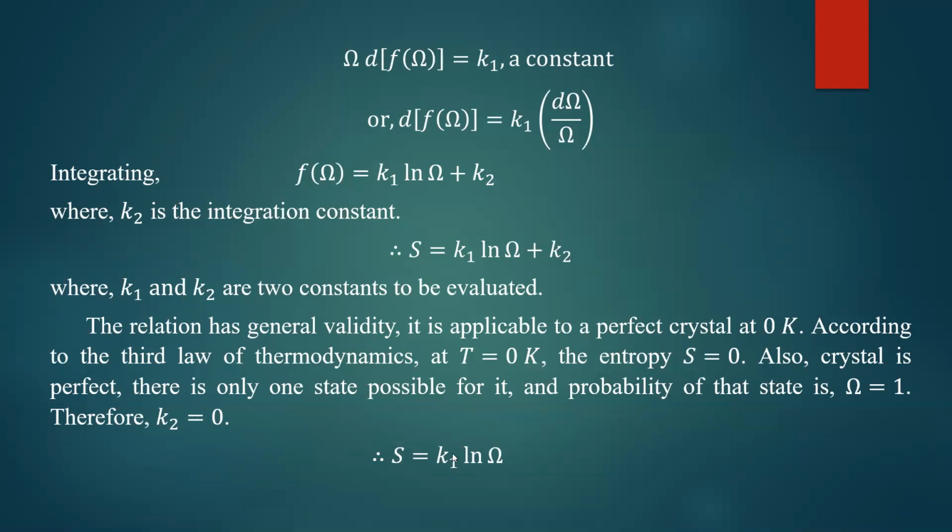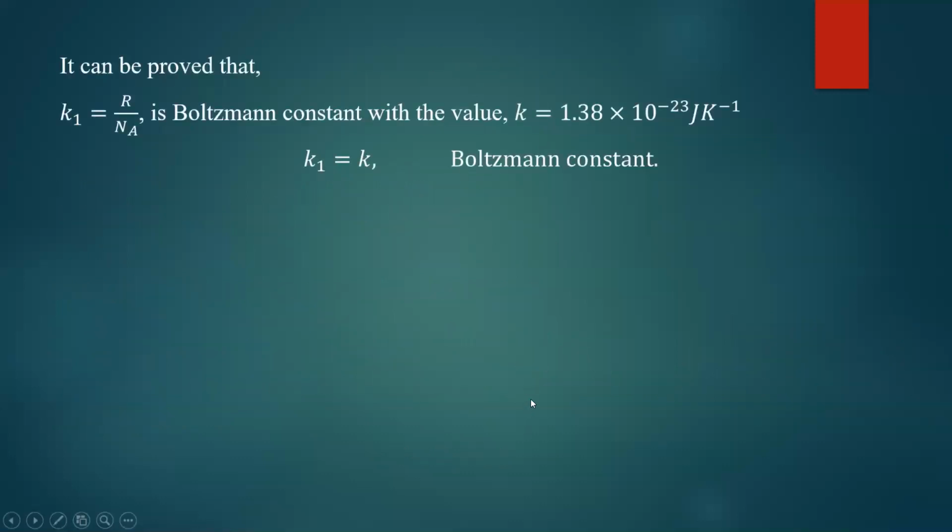Now, the final step is remaining. What is the value of k1 you have to find? It can be proved that k1 is equal to R by Na, where R is the gas constant and Na is the Avogadro number.